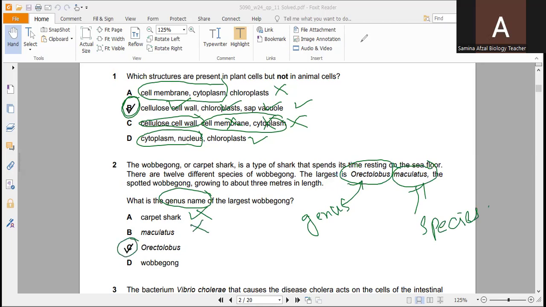C is the correct option, in which Orectolobus is the genus name, and wobbegong, again, is the common name of that shark, we can say that. So C is the correct option. Now we are moving towards question number 3.